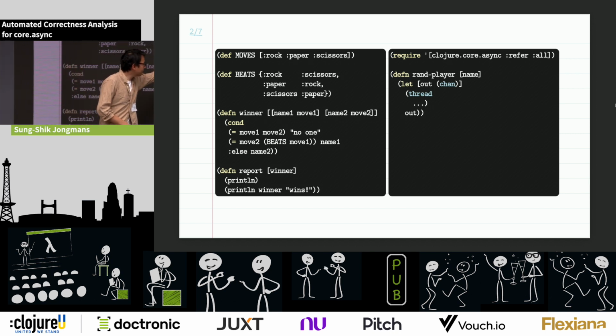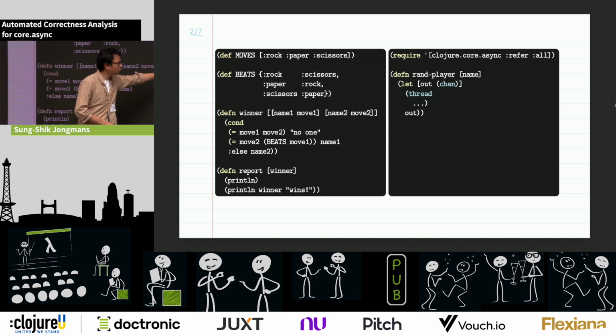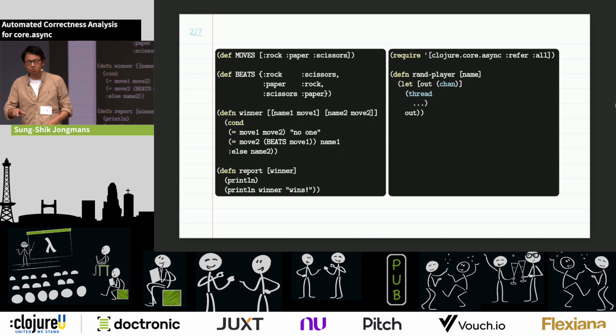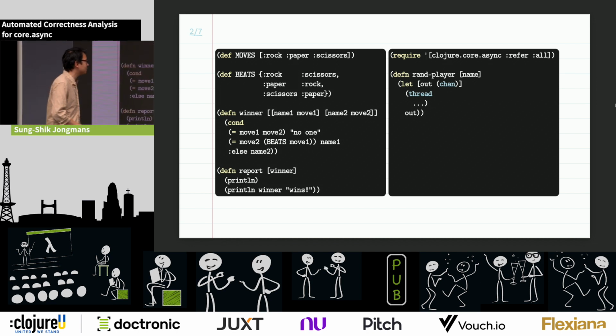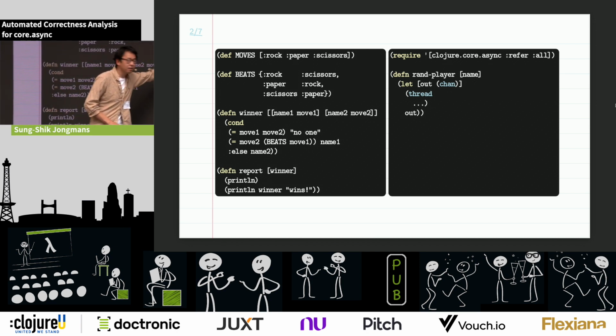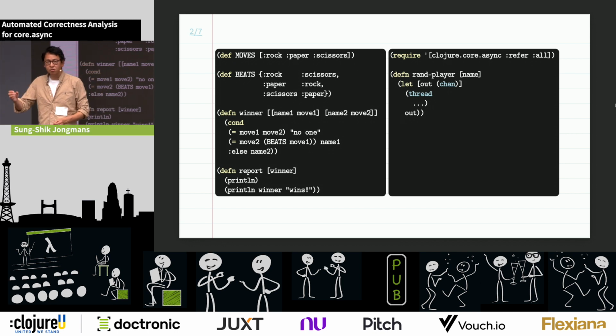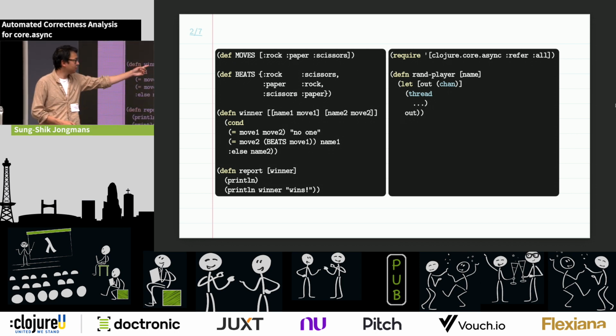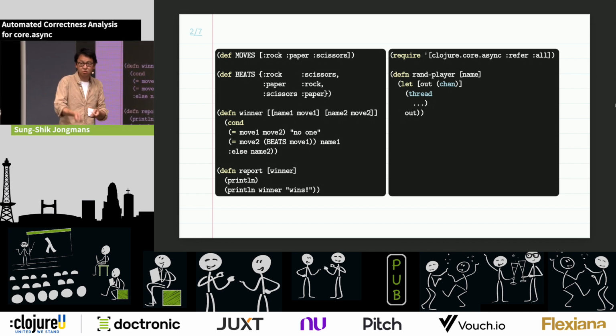So after spawning this thread, you can immediately also return a reference to the channel that you just created. And this is very useful because it means that, inside the body of the thread, you can send a message through the channel, and then the main thread still has a reference to the channel, so it can also receive it, right?